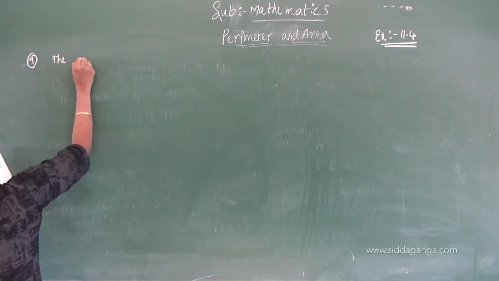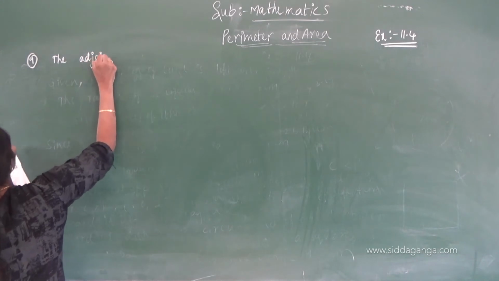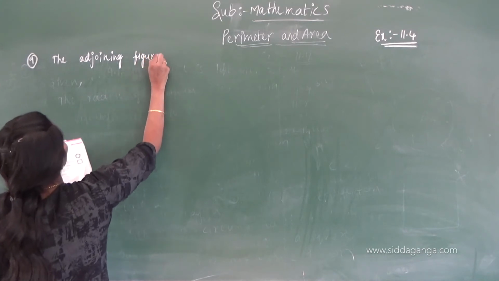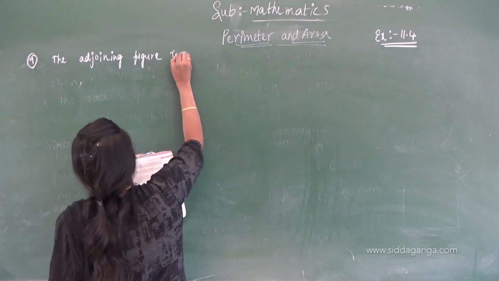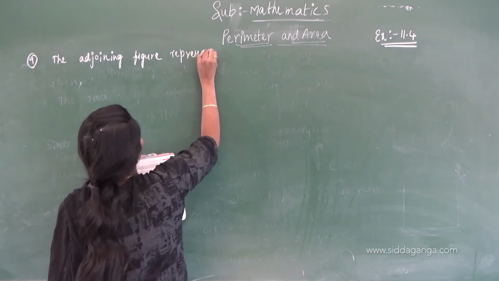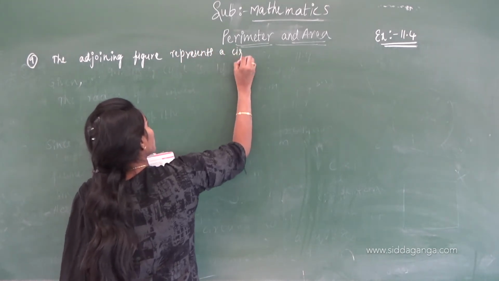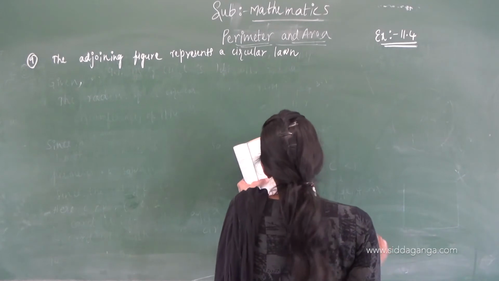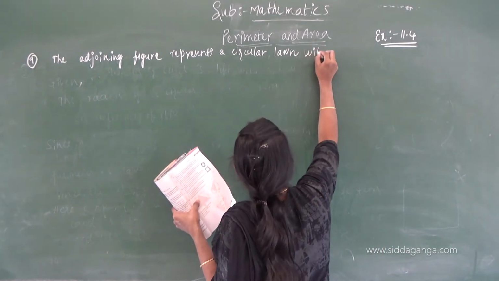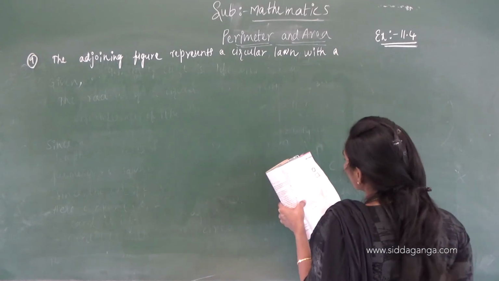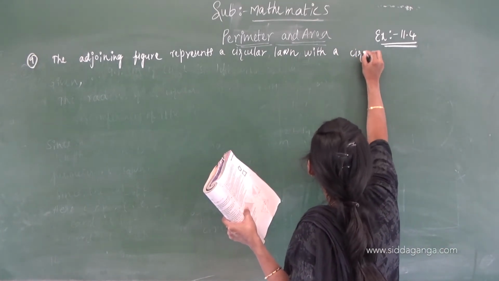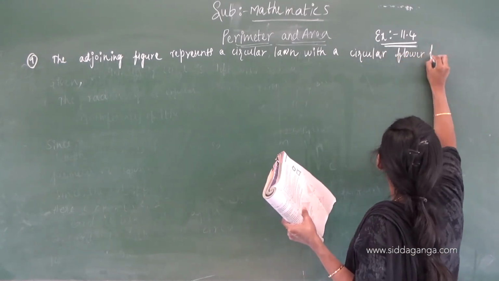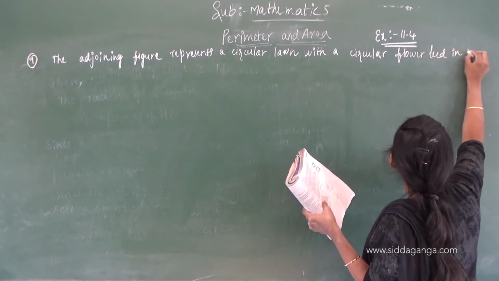The adjoining figure represents a circular lawn with a circular flower bed in the middle.